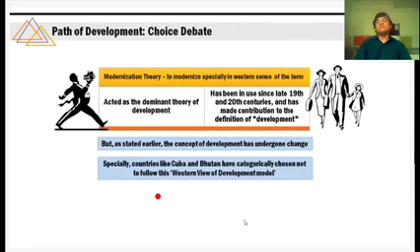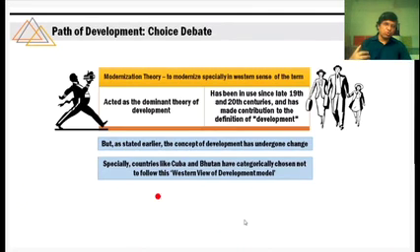There are countries like, for example, Cuba and Bhutan, which has categorically chosen not to follow this Western view of development model. And this is an amazing debate now we are going to have. I assure you that this is really enchanting, and this is really enlightening discussion. Already you must have understood how the modernization has evolved after Industrial Revolution, and whatever we think is modern is basically the legacy of Western Europe, but few countries.